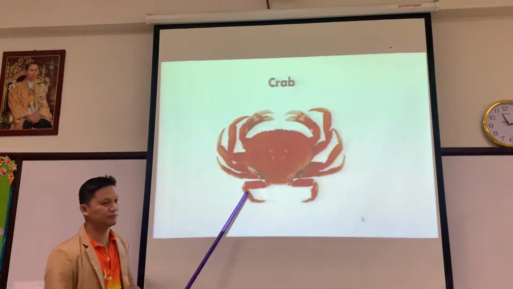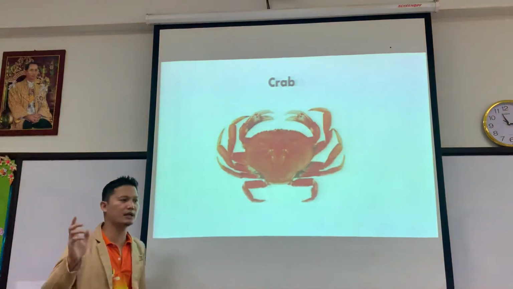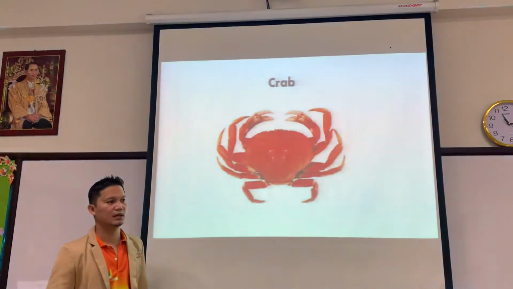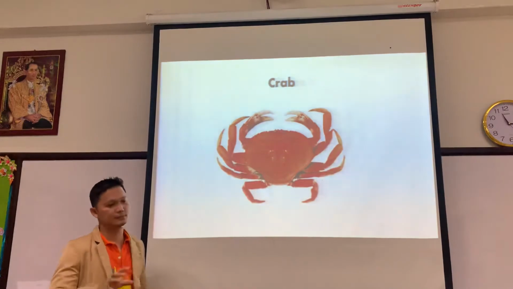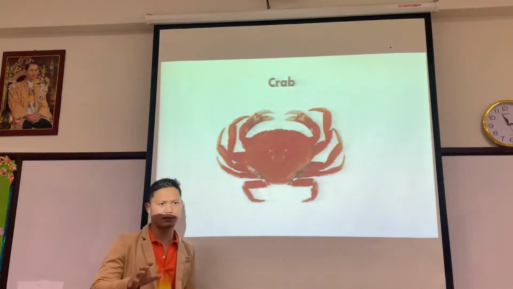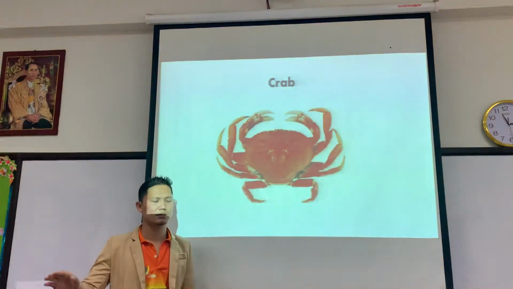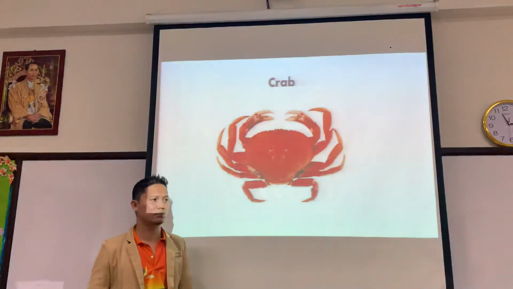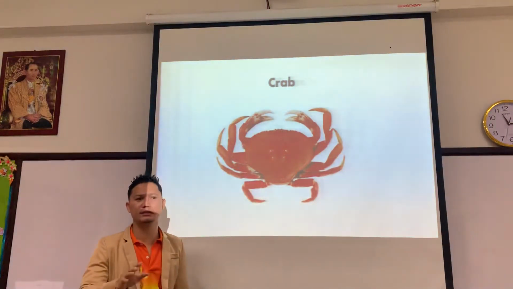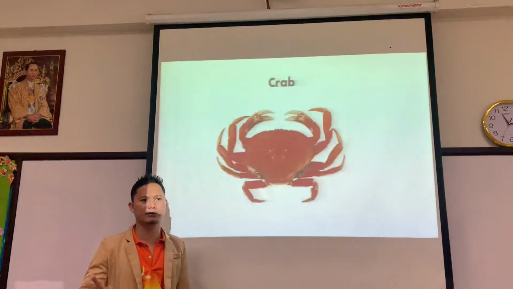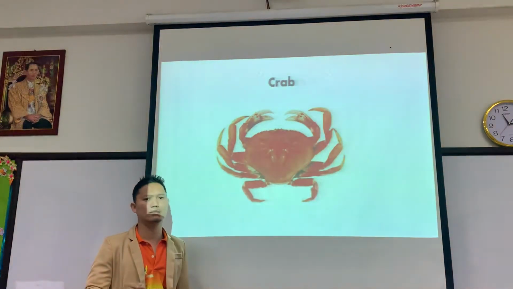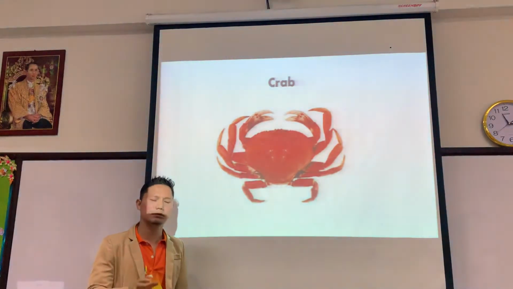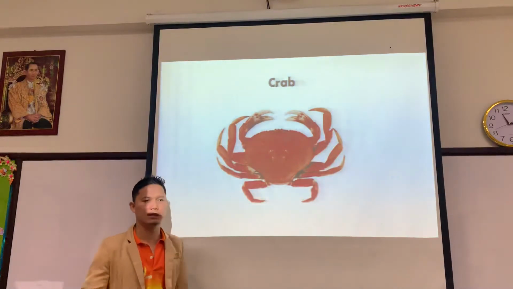Next, the crab. Some of you, I think, like to eat crab. Some crabs also live in the ground or soil. There are many kinds of crabs that can adapt to places, water and land.